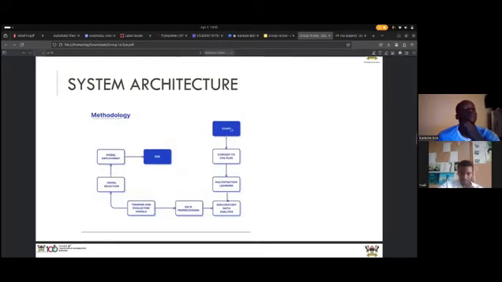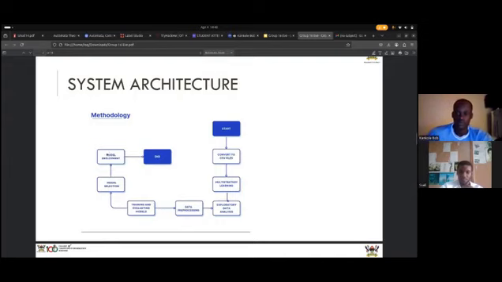Our system architecture: the data we obtained was in MATLAB .mat files, which are hard to work with, so we converted the data to CSV files. Then we implemented multi-strategy learning, which involved reinforcement, supervised and unsupervised learning. We used unsupervised learning first to understand the nature of our dataset because it wasn't clear initially. Then we used supervised learning after we had managed to identify the classes to carry out exploratory data analysis. Then we preprocessed the data, removing the noise from the EEG signals. There were also features that weren't important, physiological features like heart rate and breathing rate. The data was so big and most of it wasn't important, so we removed that data.